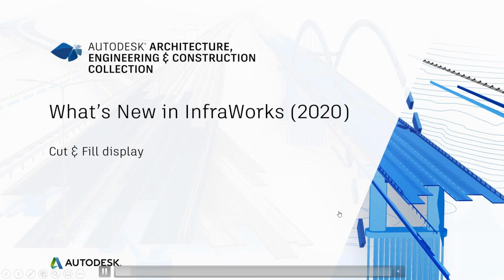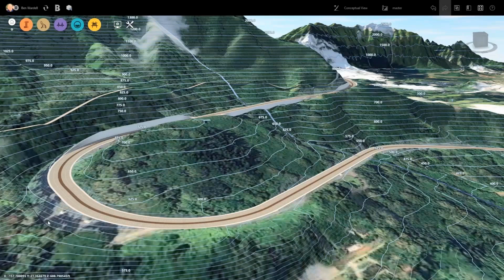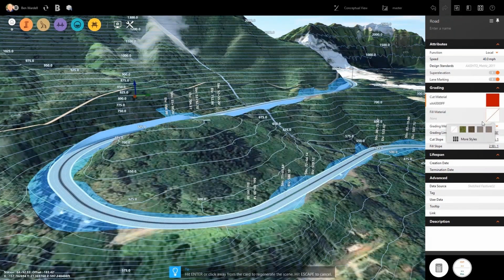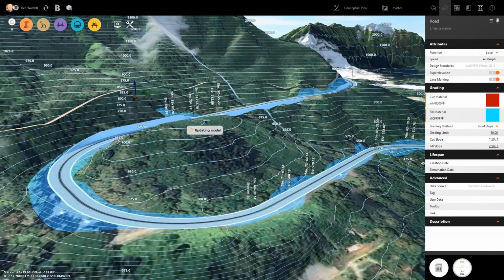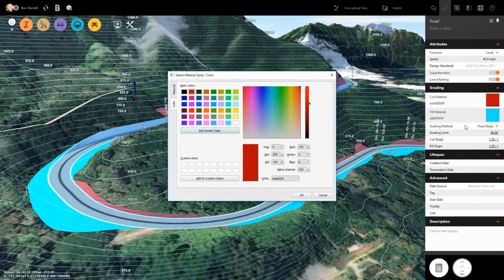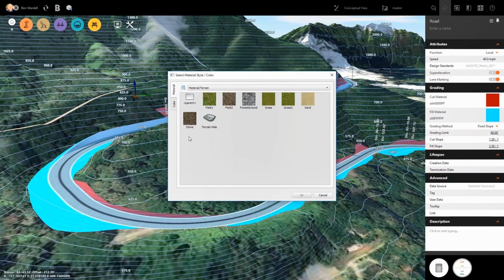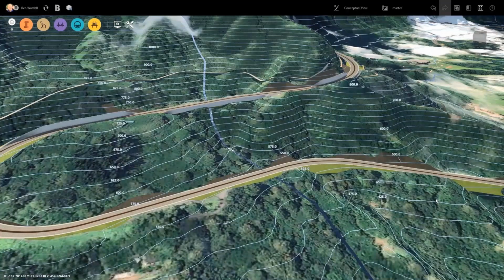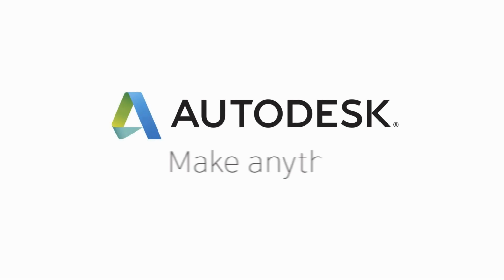So let's say we've done our road, we've done our cut and fill quantities. So here we are. You can see that the grading gets highlighted like that. But what we can do is assign a color. So you can use either a basic color, or as we'll see just now, look how nice that looks. If you know red is cut and maybe green is fill, or in this case it was cyan, alternatively you can assign a render material. So you can see the grass is more or less the fill, and then the darker color or concrete part is the cut. Simple tweaks like this make your design much easier to understand, and as a designer I like it. It's much more visual. Okay.